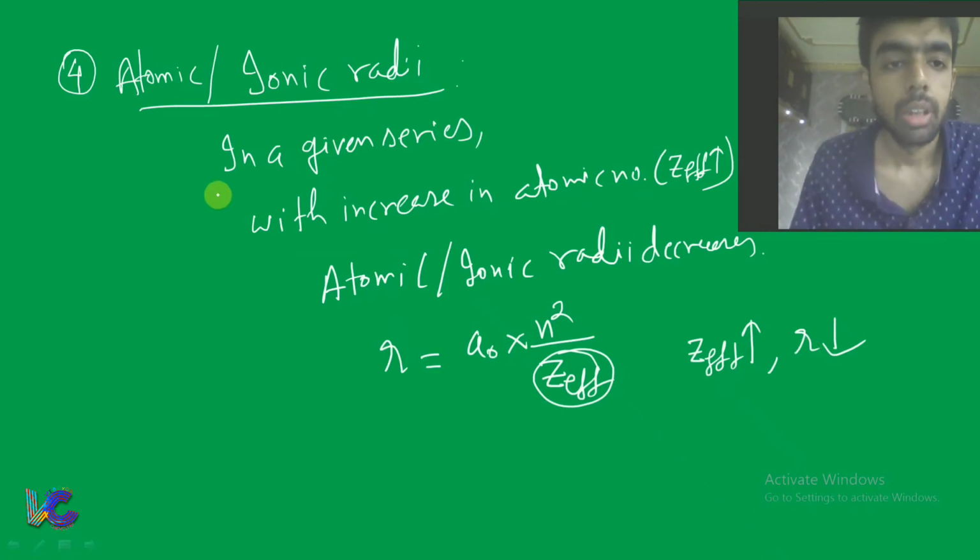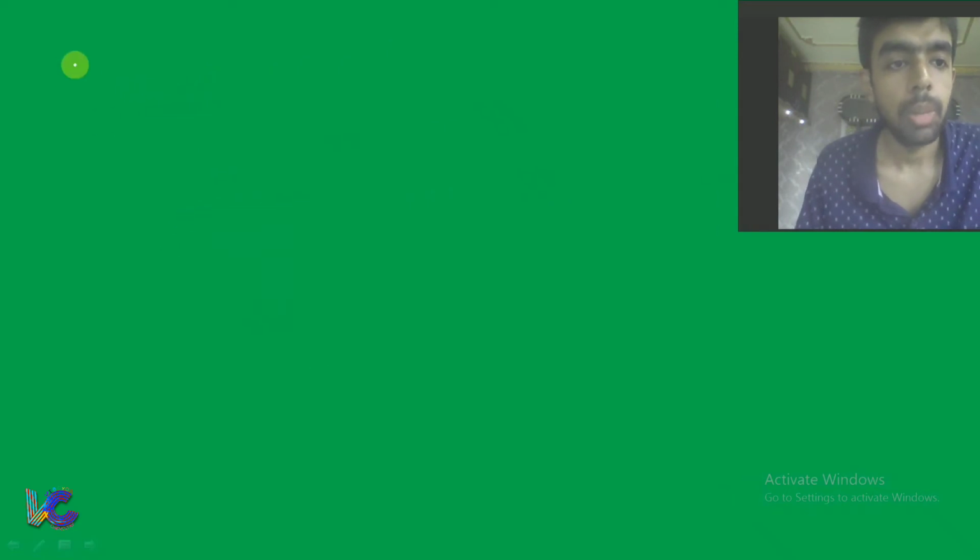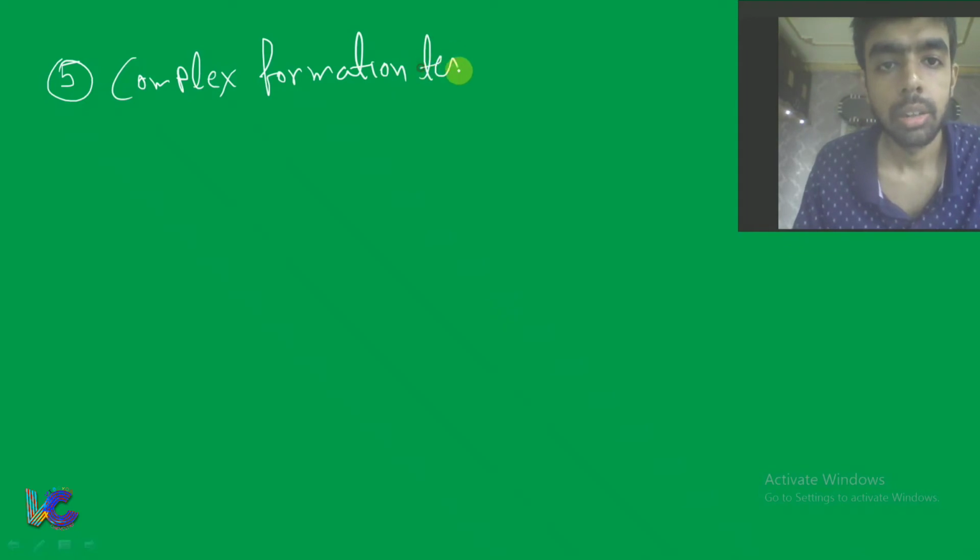Now let's talk about one more feature, that is the complex formation tendency of transition metal ions.